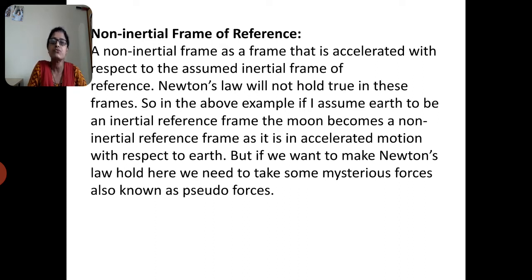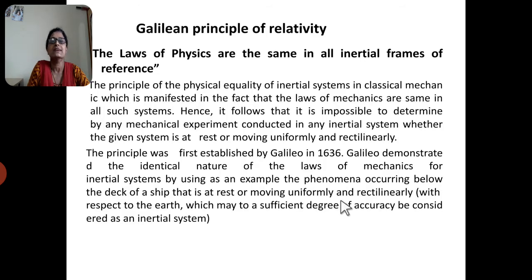There are two types of frame of reference, inertial as well as non-inertial frame of reference. An inertial frame of reference is one in which Newton's laws of motion hold good, and a non-inertial frame of reference is one in which Newton's laws of motion do not hold good. And next is the Galilean principle of relativity.